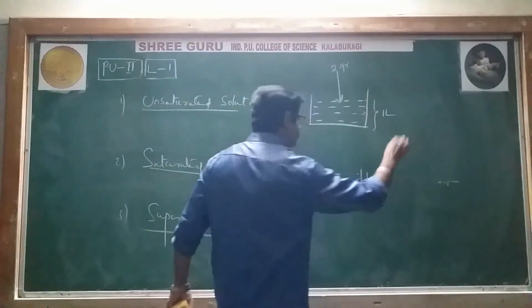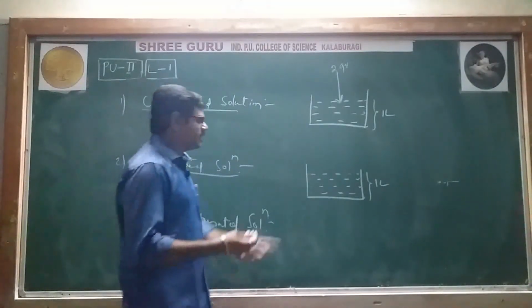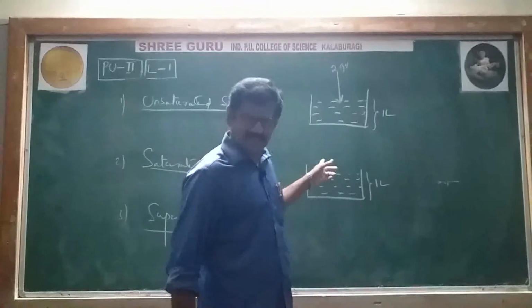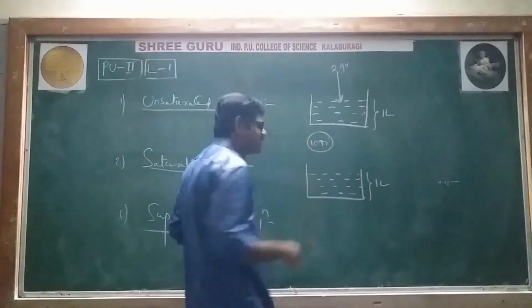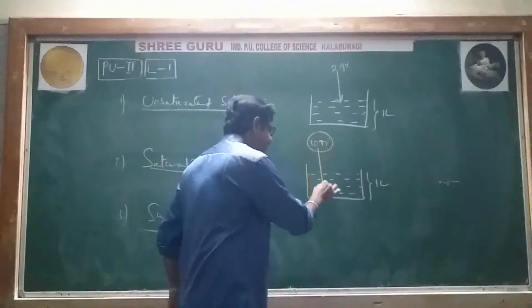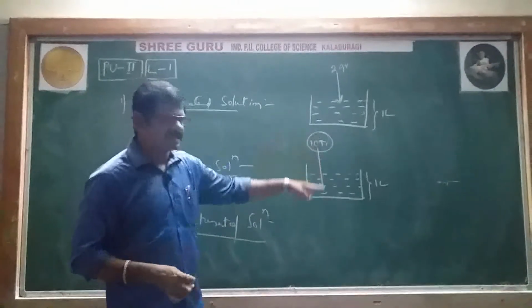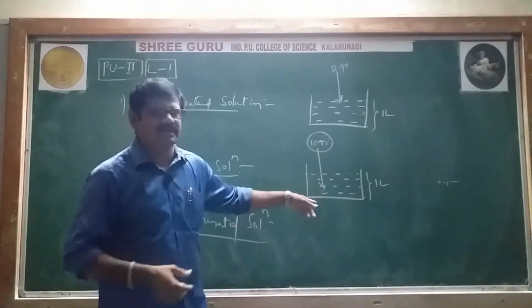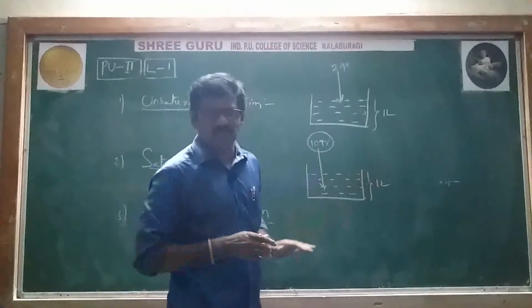Again, 1 liter of water has been taken, and its solubility capacity is 10 grams of salt, suppose. Now exactly 10 grams of salt has been added. By stirring, you will get a solution. Up to here, there is no problem.